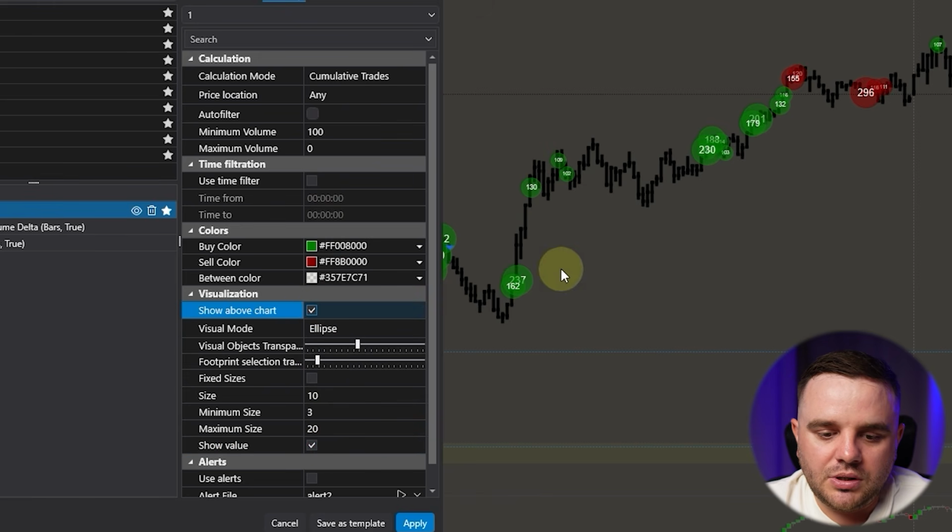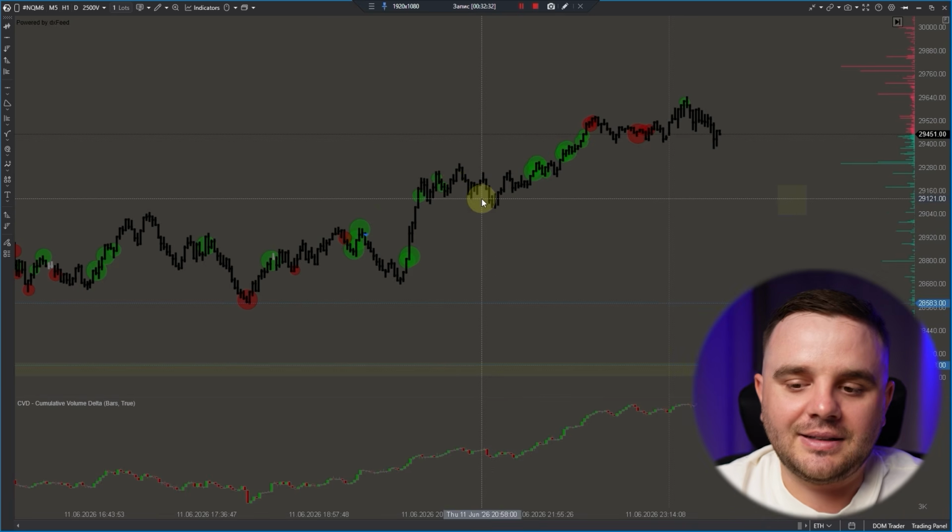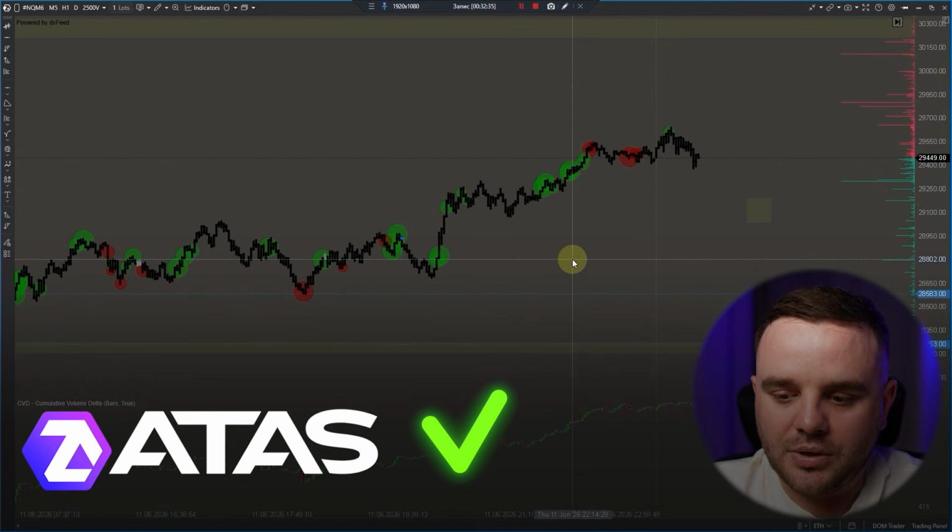If you have multiple screens, maybe this one would be better for you. Like ATAS in this case, mega flexible. That's why I love it.